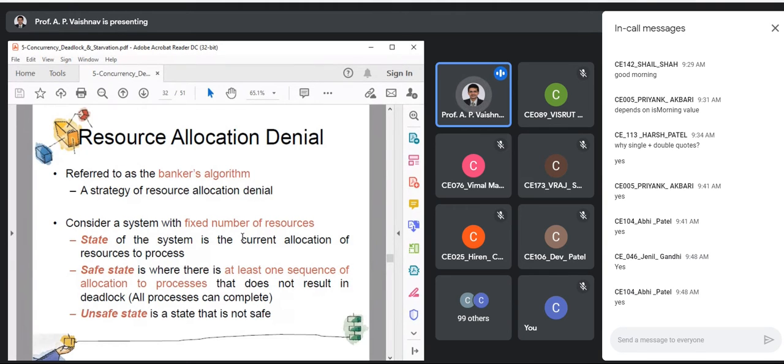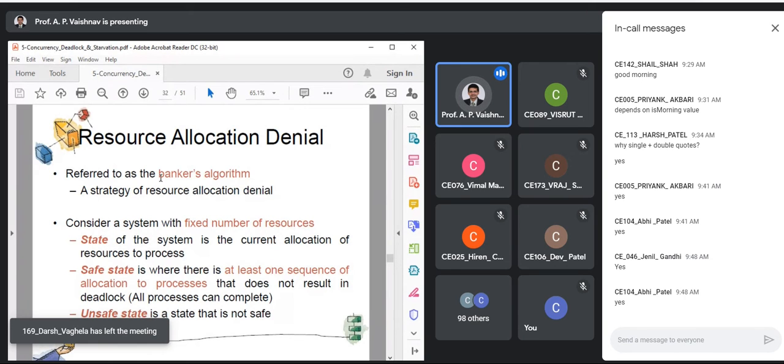So banker's works on a small part of the algorithm called the safety algorithm. Safety means we try to simulate the execution, and then we see that even after the allocation happens, is deadlock possible or not? So that is what we are going to see. For that, let us understand some terms, and then we'll see the pseudocode, and then the example. That will be the approach.